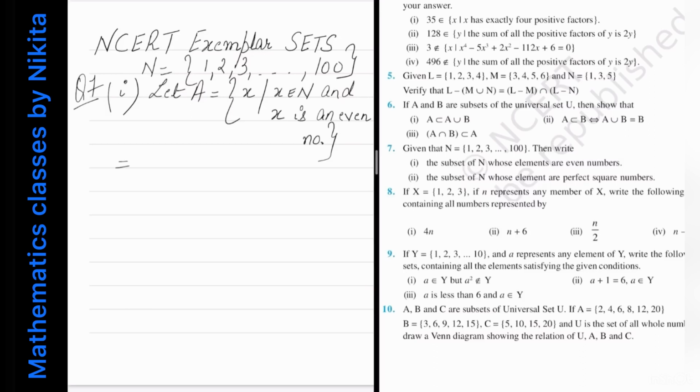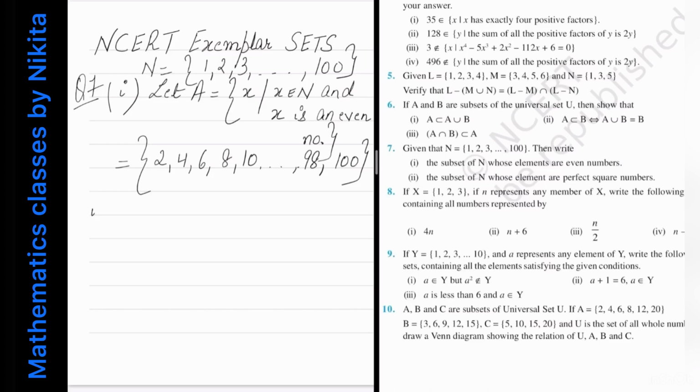Now can you tell me what this set is equal to? This will contain all the even numbers from the set N. So therefore this is equal to 2, 4, 6, 8, 10 and up to 100. So the last element is 100. So 100 से पहले क्या आएगा? 98. So like this.